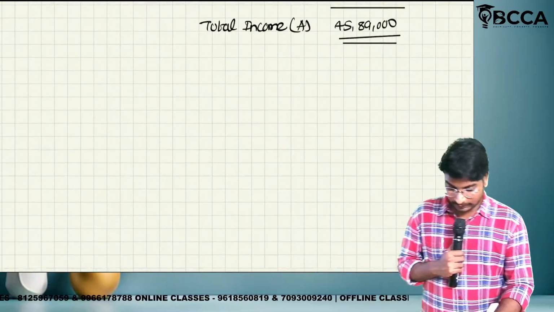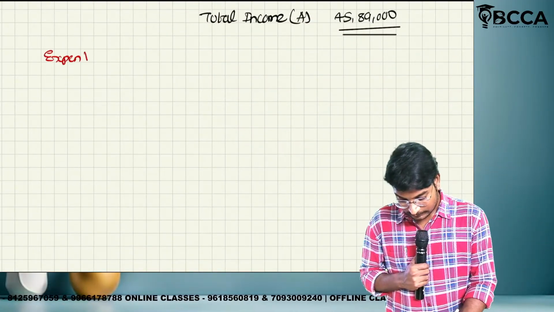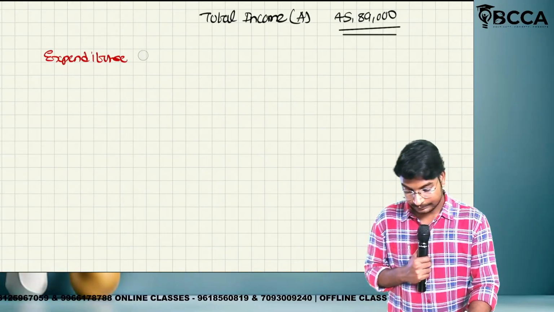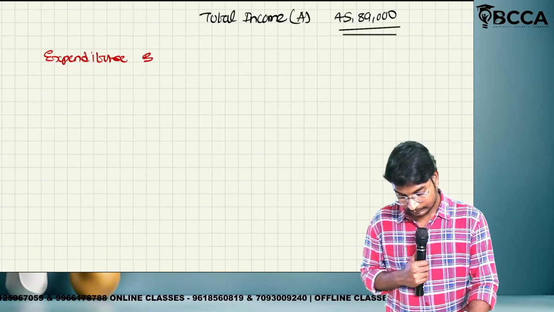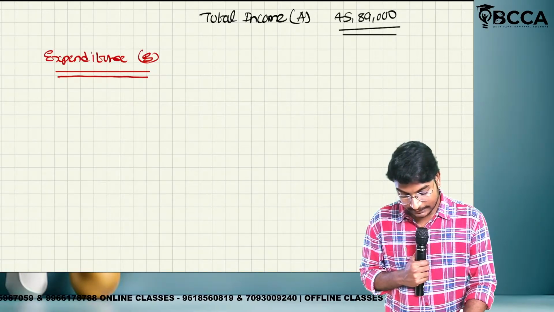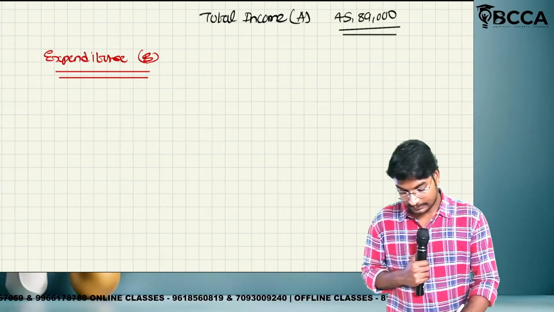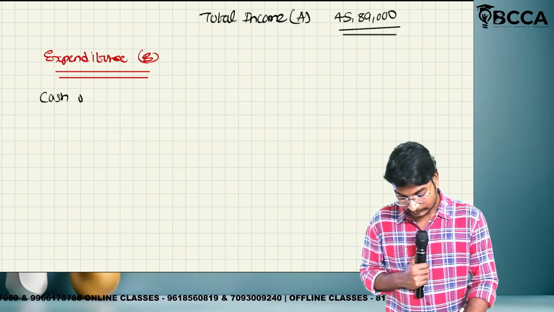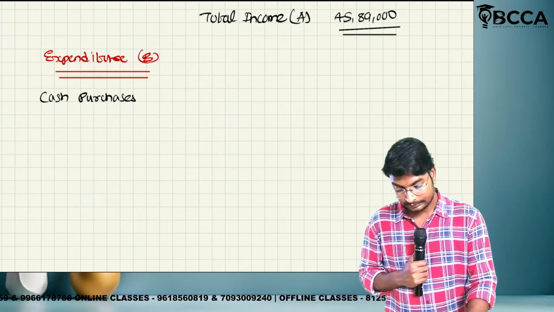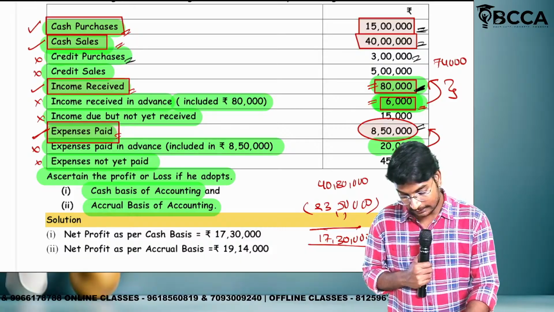Next one. What is the next one, ma? Expenses. Expenditure. What is the first expenditure? Cash purchases. How much? How much the cash purchases? 15 lakhs.